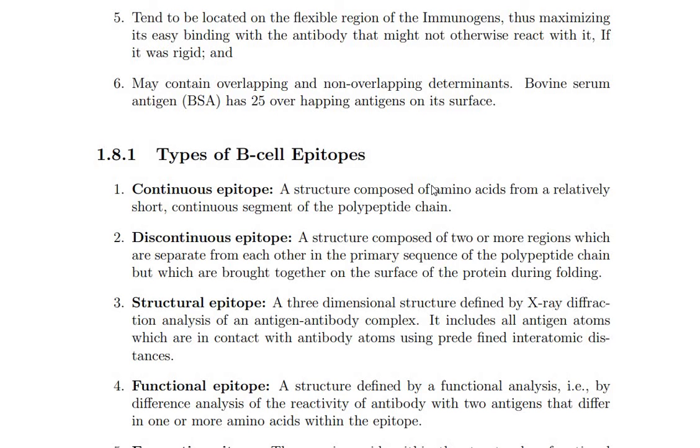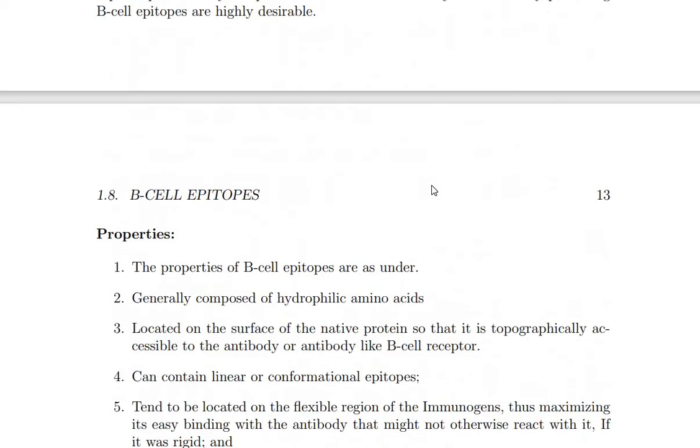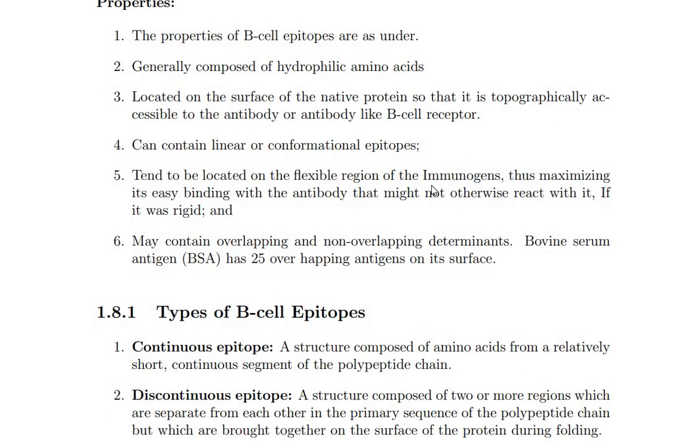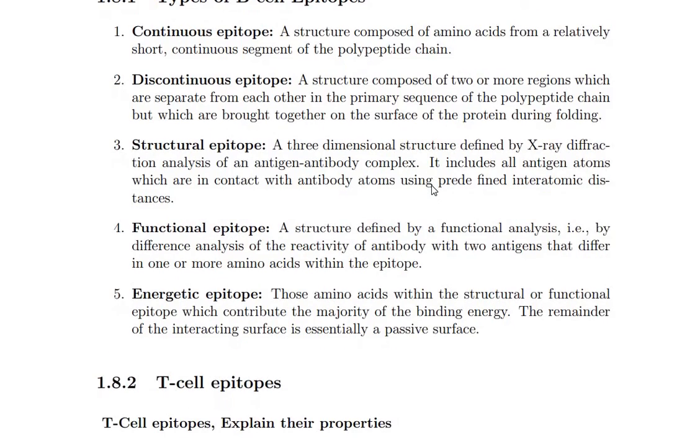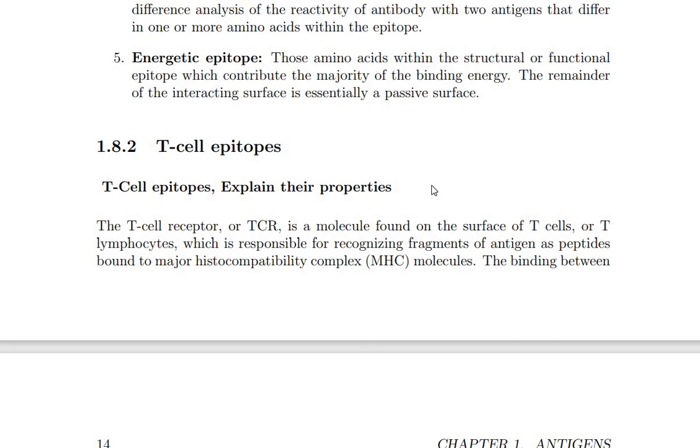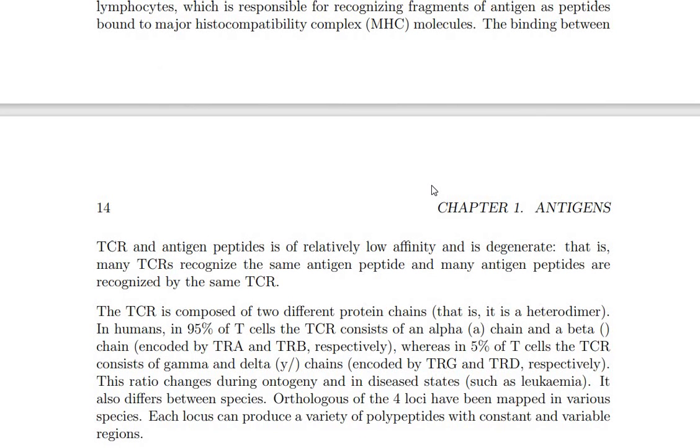So today class లో మీరు B cell epitopes and the types of the B cell epitopes. So what are the properties of the B cells and types of the B cell epitopes? One is the continuous and second one is the discontinuous, and structural epitopes, functional epitopes and energetic epitopes. Okay. So after that, T cell epitopes are very important for the MHC molecules.